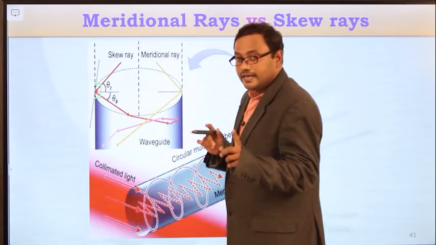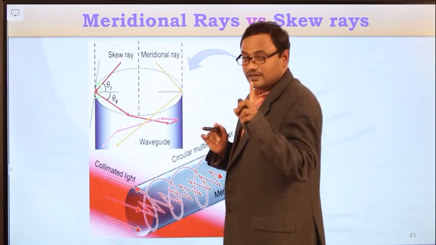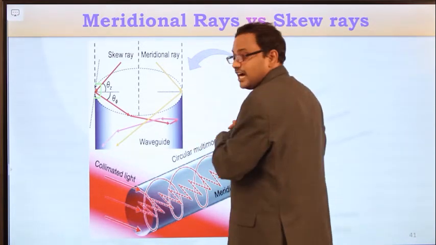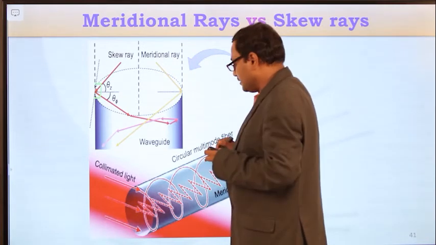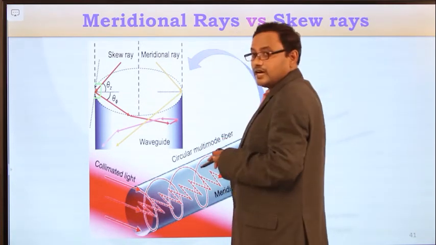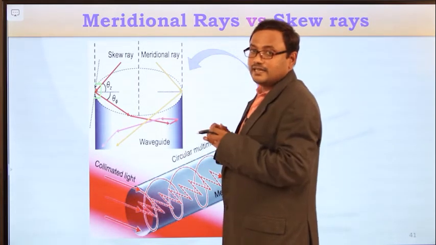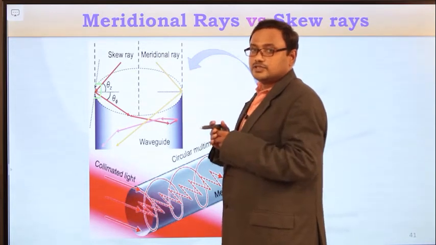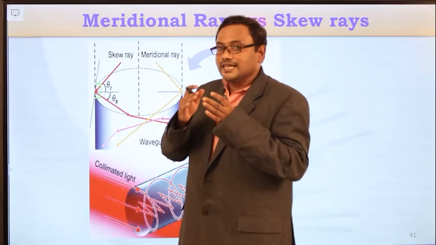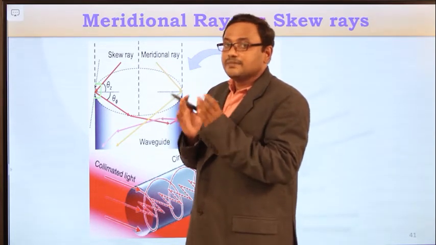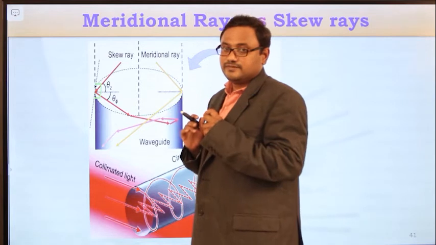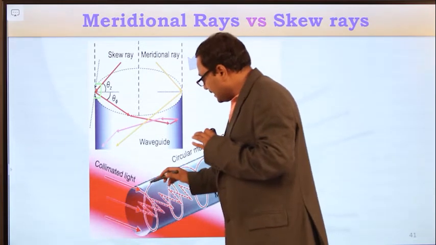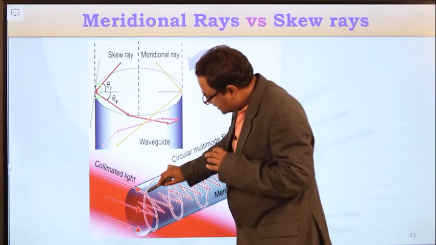First point, meridional light rays enter exactly at the center of the core axis, and second, they follow the zigzag path within the optical fiber cable. And the angle of entrance of the meridional light ray will affect the angle of exit. So the angle with which the light ray is coming out from the fiber depends on the angle of entrance, right? And the skew ray is the light ray which enters at a point other than the center of the fiber axis.